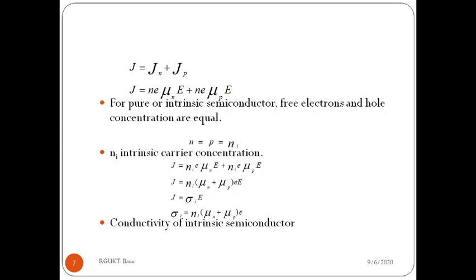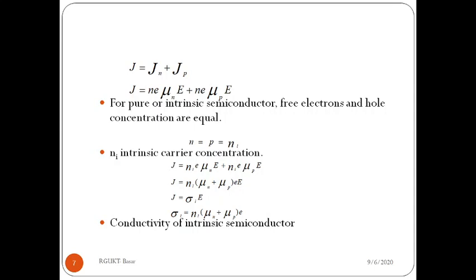It is equal to the number of free electrons or number of holes in the pure semiconductor, and mu n is the mobility of the electron, and mu p is the mobility of the hole, and small e is the charge of the electron or hole. Both are the same.